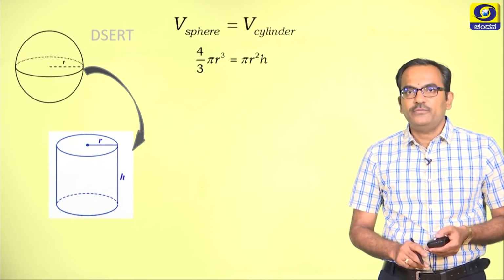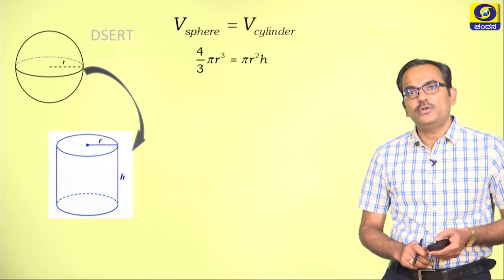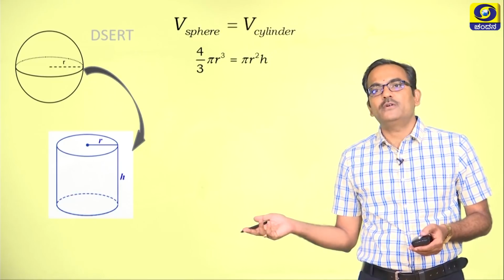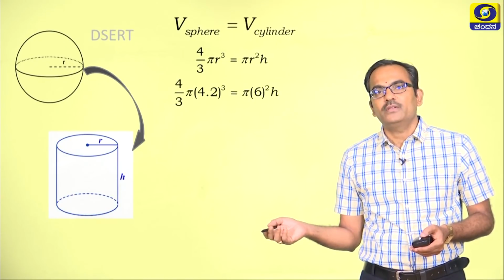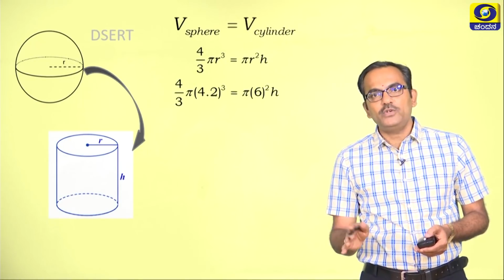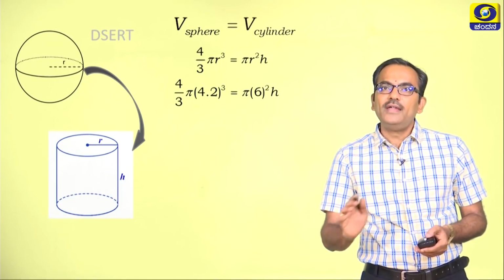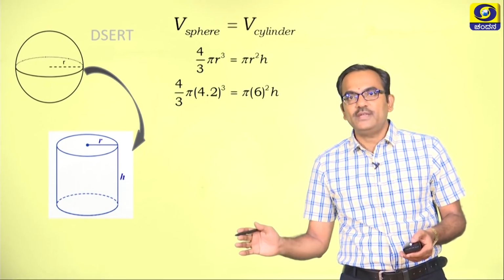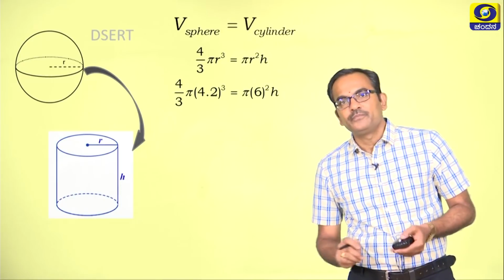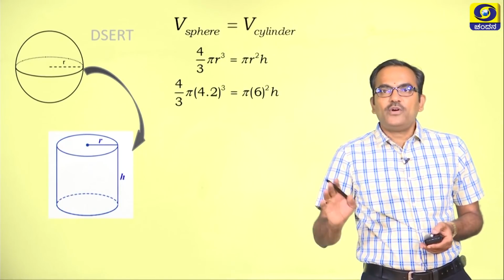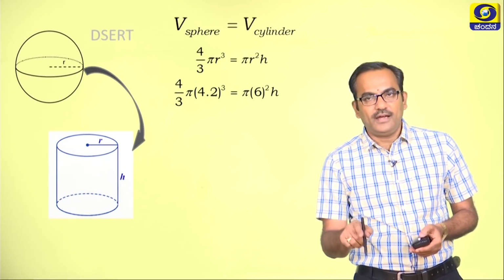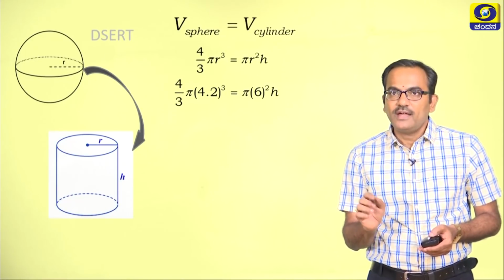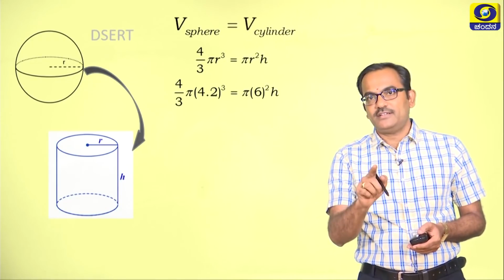Volume of sphere, 4 by 3 pi r cube, is equal to volume of cylinder, which is pi r square h. Now substitute the attributes of cylinder and the attributes of sphere separately. The biggest advantage of conversion problems is that the pi values and the other constants get cancelled.